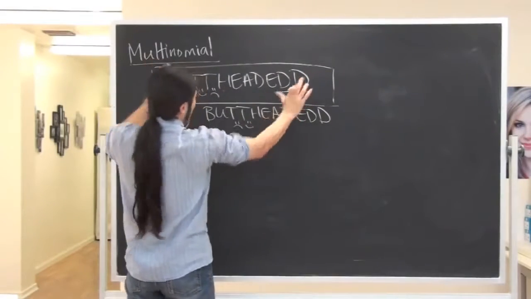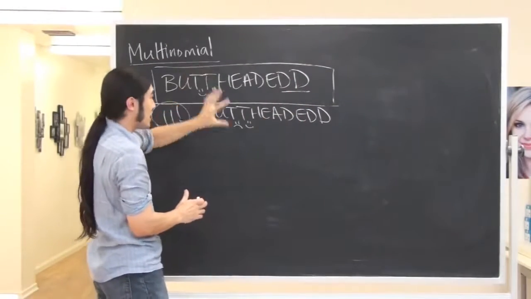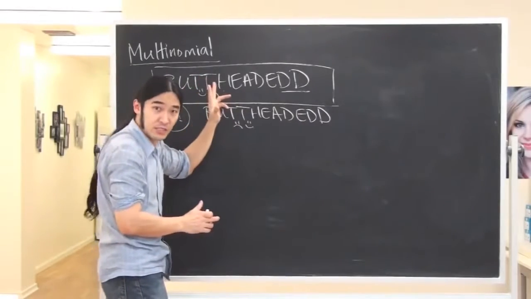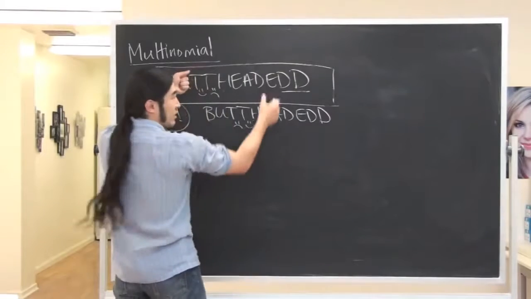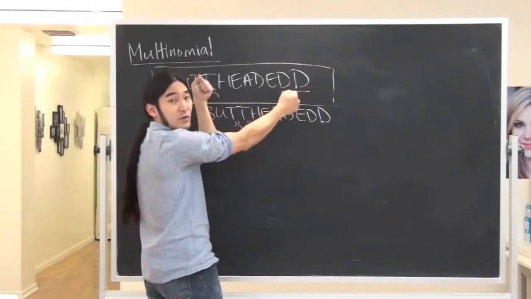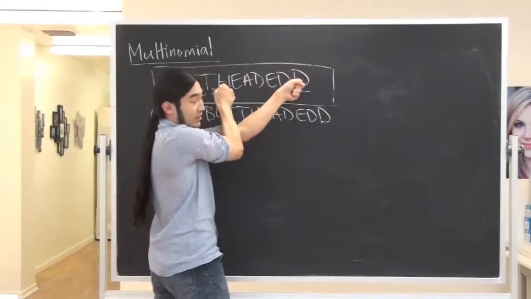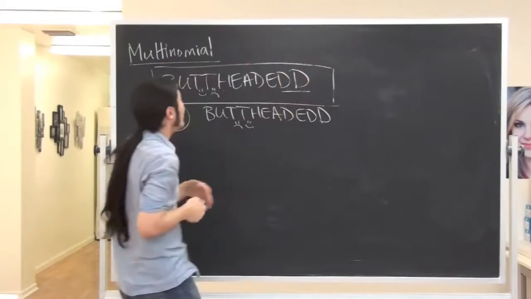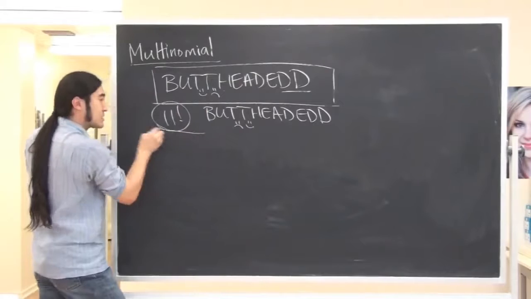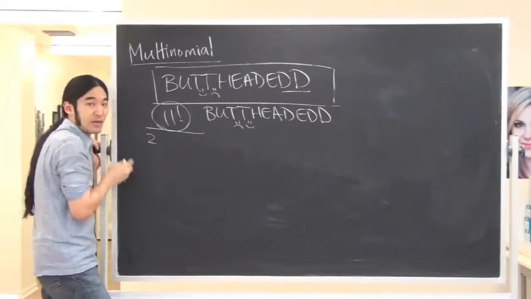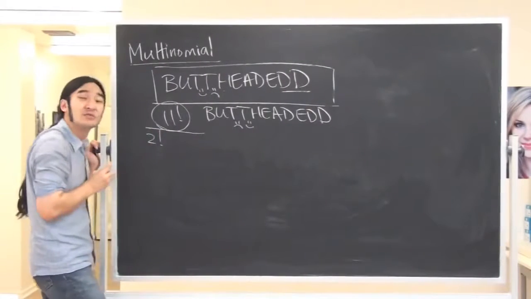With this setup, I overcounted 2 times, this way and this way, because I could flip them in 2 different places. In an entirely different setup, I would still make the same mistake. Even if 1 T were here, 1 T were here, I still have 2 options, right? Either like this or like this. Do you guys agree? So if that's the case, you know how to fix this, right? Since we're overcounting twice, I would divide this by 2. But if I'm being a little more formulaic, maybe 2 factorial.